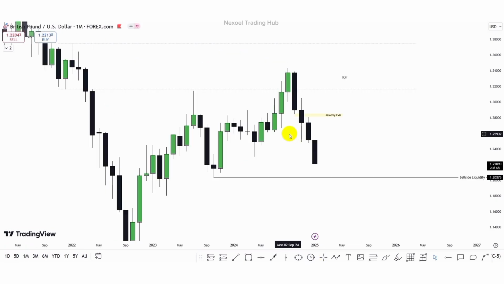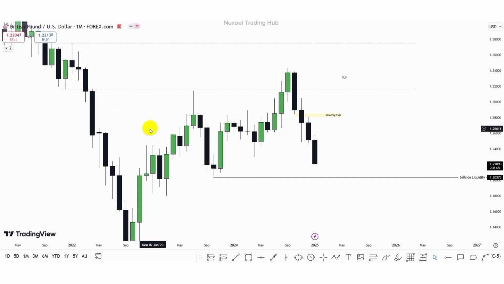So guys, this is GBPUSD, and this is the monthly time frame. We can see how our bearish movement took place. We anticipated that it was going to sweep this sell side liquidity. Price successfully gave us that movement to the downside and swept the sell side liquidity. We identified this institutional order flow, or we say the order block, because this is the last up close candle before we had this bearish movement to the downside.